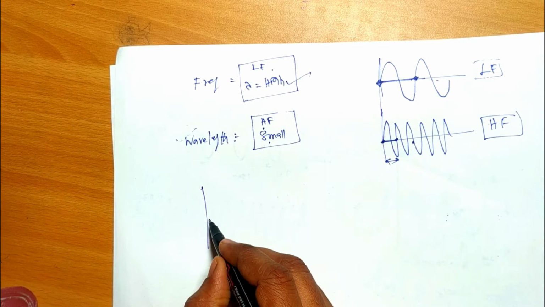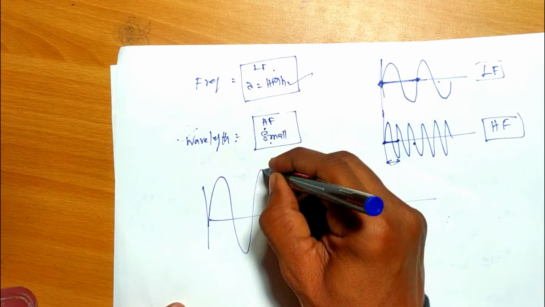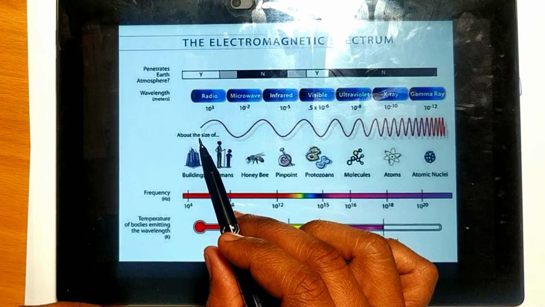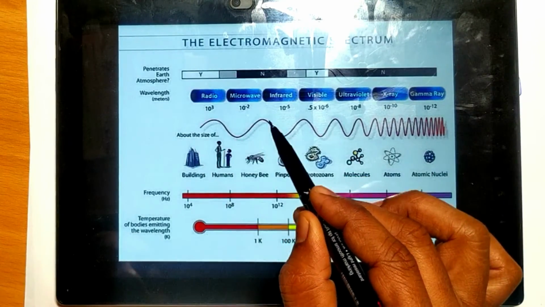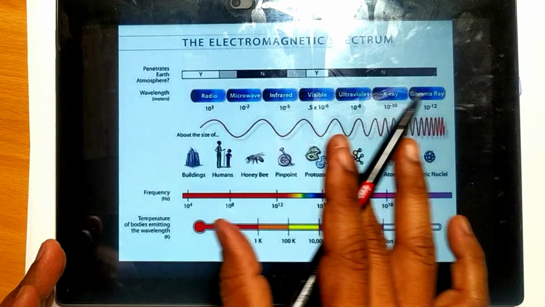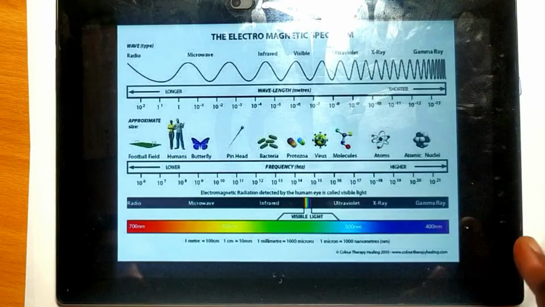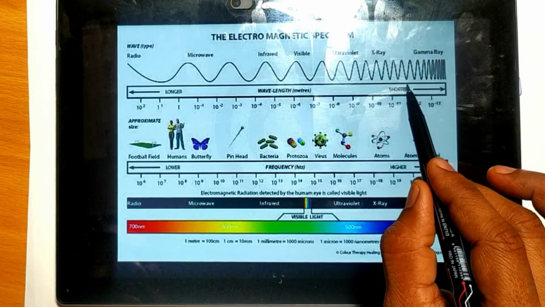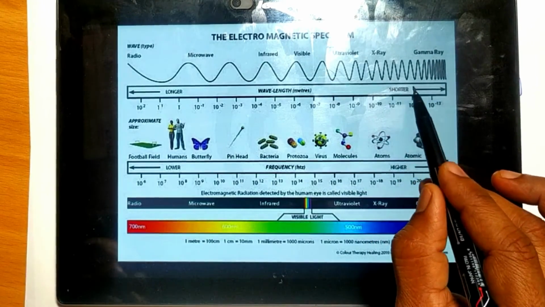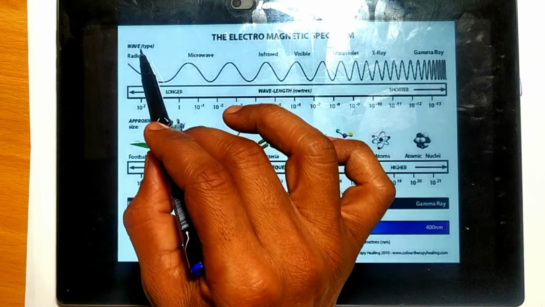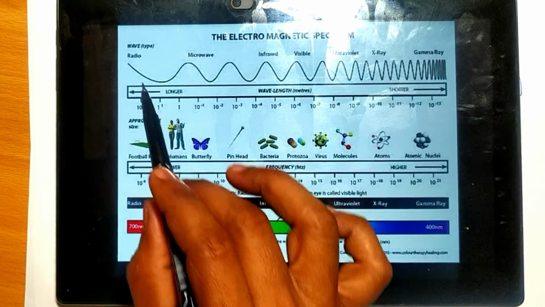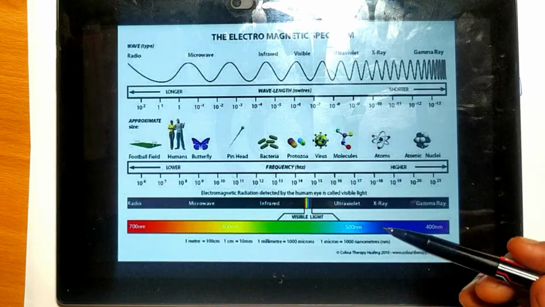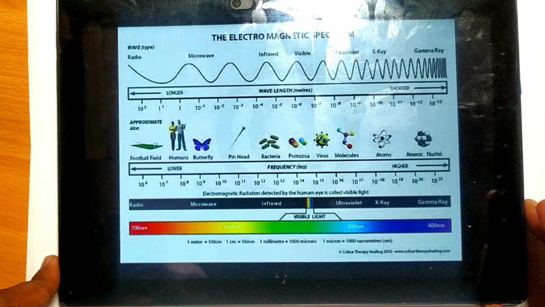So that is what we saw in radio waves to gamma rays. We saw that from radio waves to gamma rays, the wavelength goes on decreasing. It means that frequency is increasing. As the frequency increases, automatically wavelength is decreasing. So that is why gamma rays are called shorter waveform or shorter length wave, and radio waves are called longer waveform. And if you come down to the frequency term, radio frequency is lower and gamma ray frequency is higher. So this is the fundamental comparison between frequency and lambda.